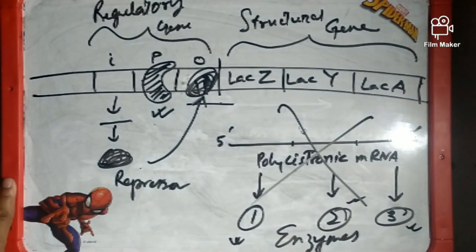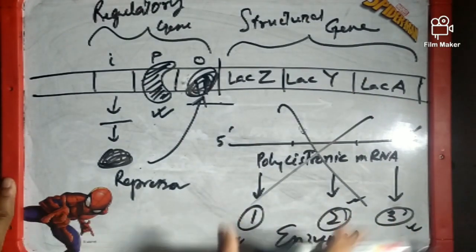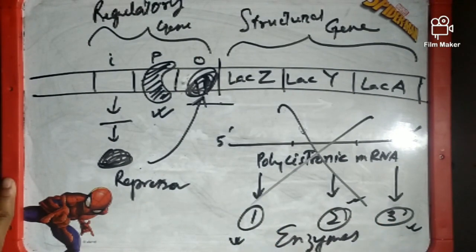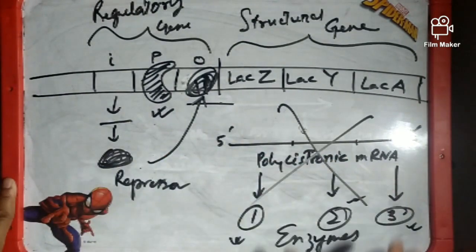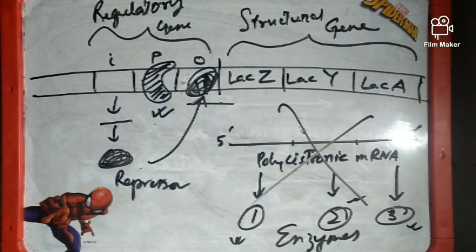So the whole summary is that when lactose is present, the enzymes will be formed, and due to the formation of enzyme, the available lactose will be utilized. When all the available lactose is utilized, the enzyme formation, or the process of transcription, will again stop. So in this way, the presence of lactose will induce the Lac OPERON to form its enzymes, and the absence of lactose will block or suppress the function of the Lac OPERON.